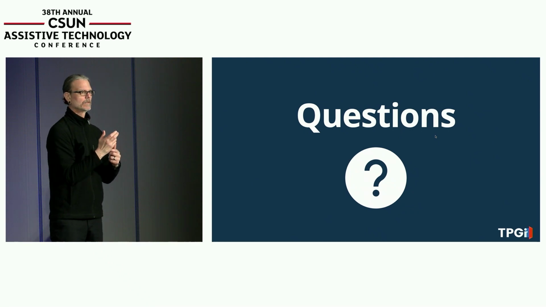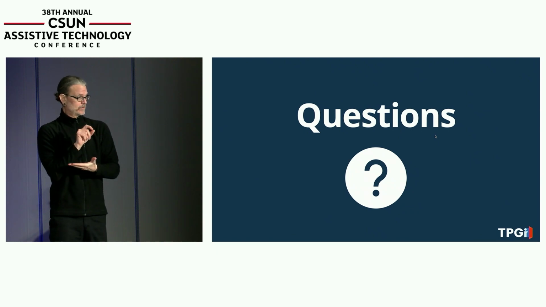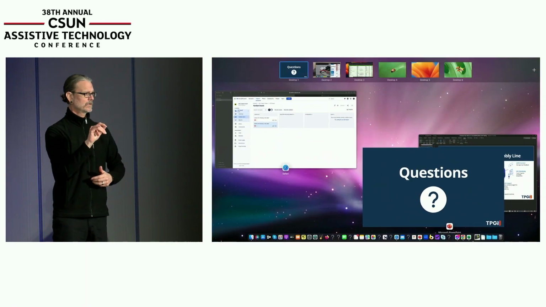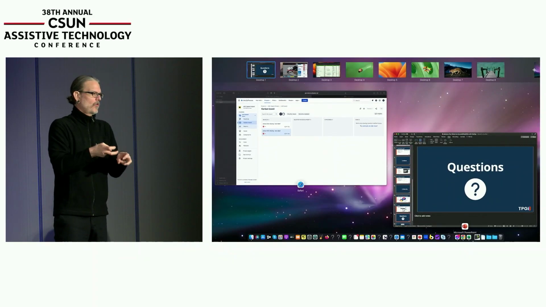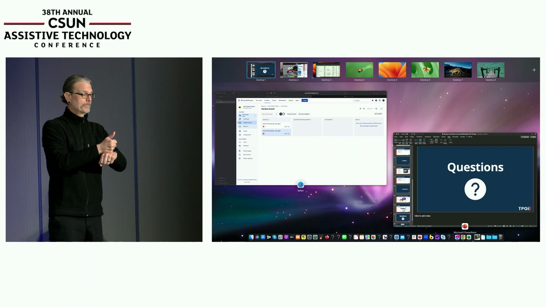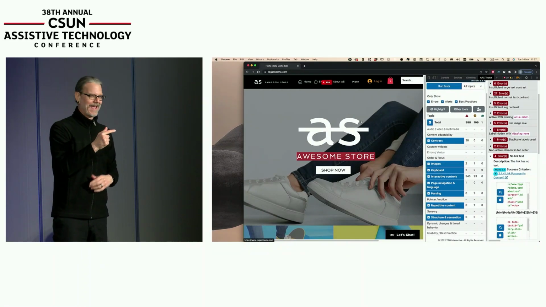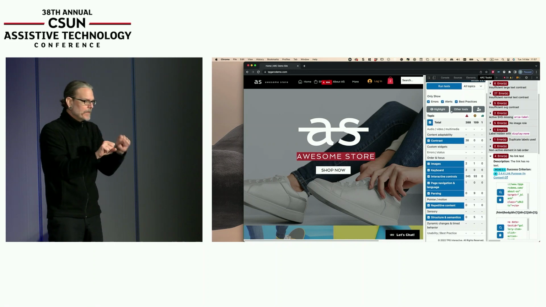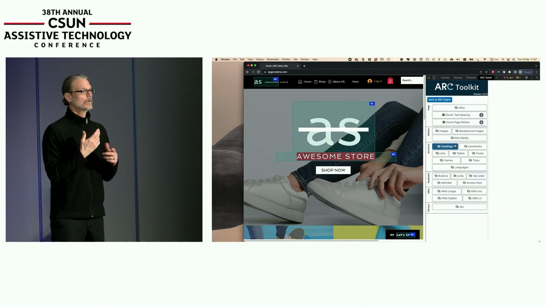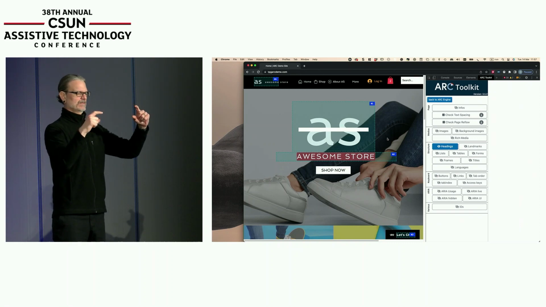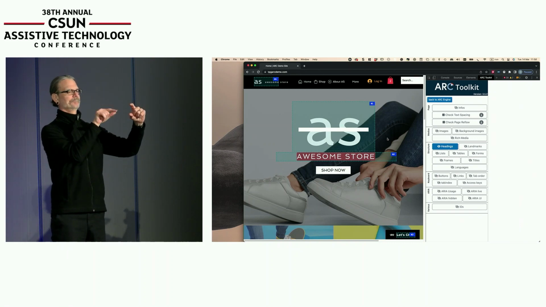You can absolutely use these tools. For instance, I showed you the toolkit there, which is a browser extension, very easy to install. You don't really need to know your WCAG or any of the details of technical accessibility. It highlights things for you and makes them very clear. I'm highlighting the headings on a page here, and what those issues are, with simple explanations.